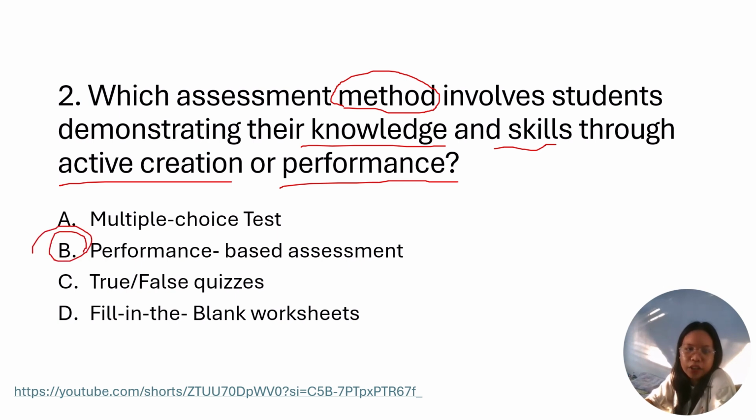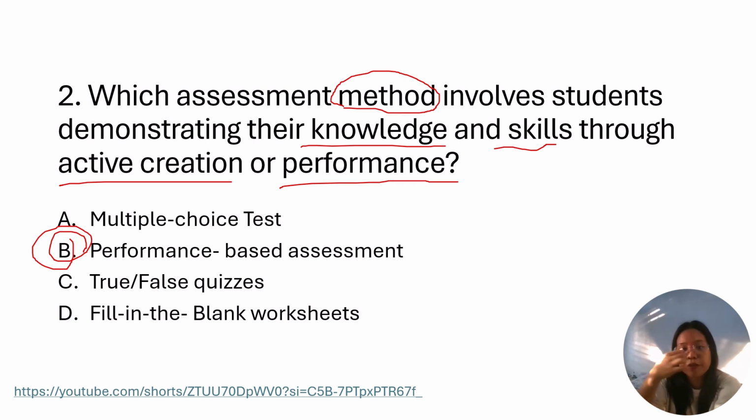Correct. It's letter B. Because letter A, multiple choice, tests critical thinking skills. Yes, true or false is the same, as well as fill in the blank worksheets, they test critical thinking skills.